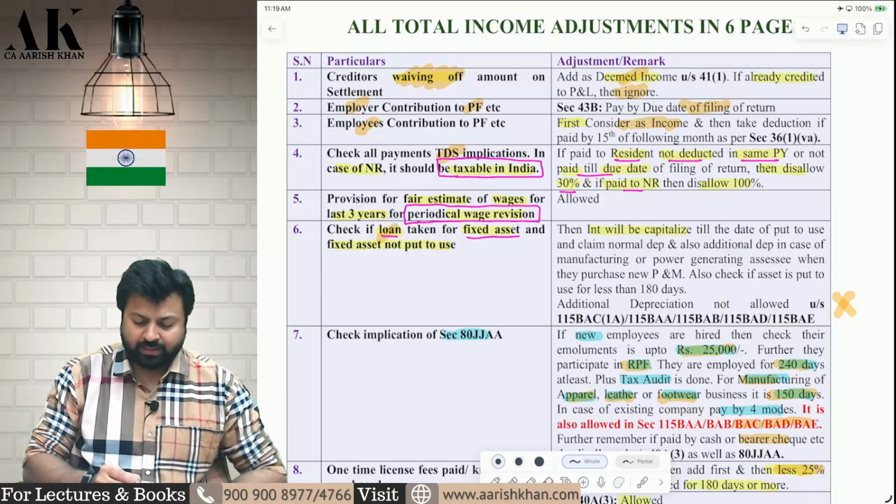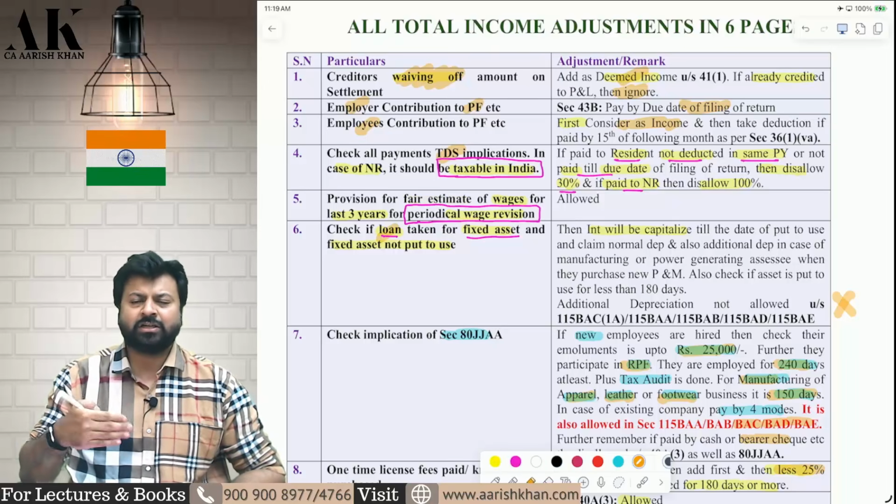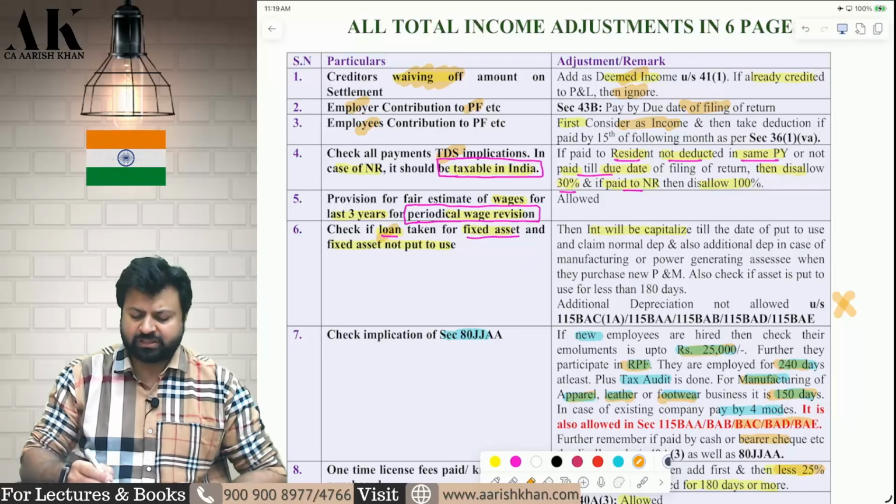Okay. Next one, if you are doing some periodic wage revision in your company, say every 3 years you make some wage revision, and for that purpose you make a provision, that will be allowed under the income tax law.